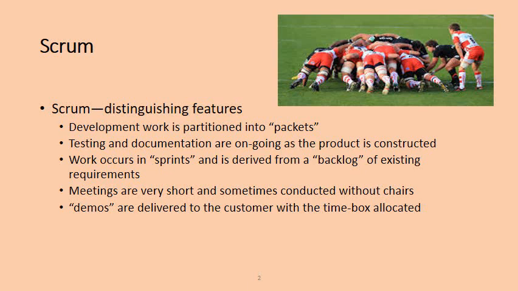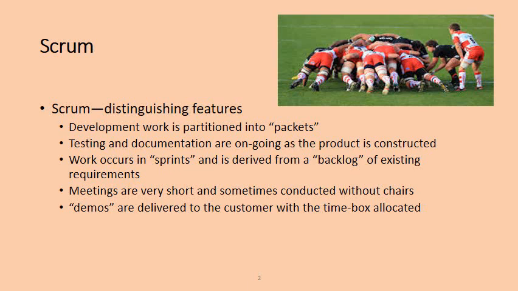Now just check this picture. In the rugby match, we have a total of 2 teams, and each team has 8 members. All 8 members are arranged in a way that in the first row we have 3 people, in the second row we have 4, and in the last row we have 1 person. When they say yes, all 8 put their heads close together, and after a time they come back.